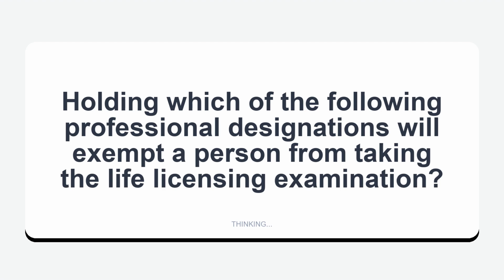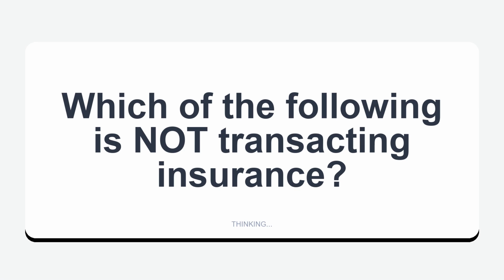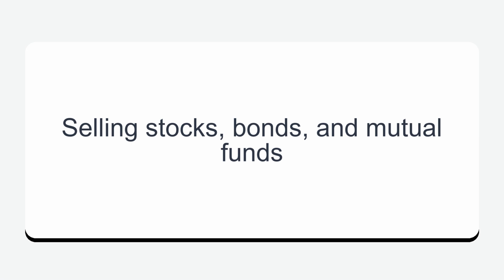Holding which of the following professional designations will exempt a person from taking the life licensing examination? Chartered Life Underwriter, CLU. Which of the following is not transacting insurance? Selling stocks, bonds, and mutual funds.